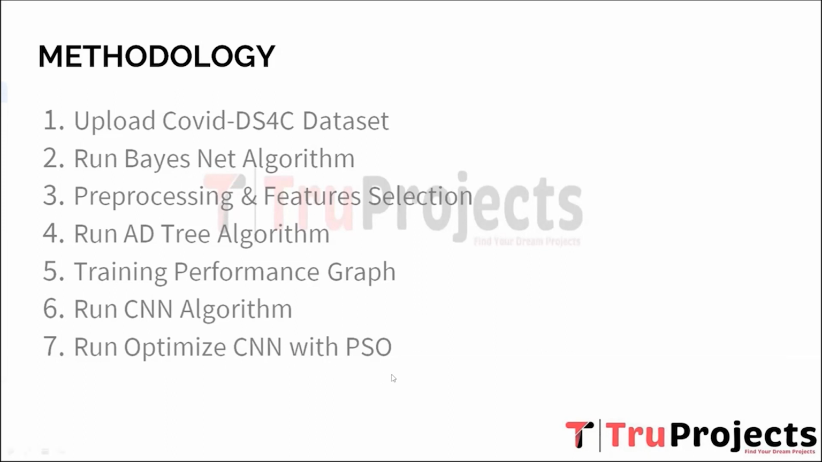Seventh, run optimized CNN with PSO. Optimizing a CNN with particle swarm optimization, that is PSO, involves fine-tuning the architecture and parameters of the CNN model to improve its performance. PSO is a heuristic optimization technique inspired by the behavior of birds flocking or fish schooling. It helps find optimal or near-optimal solutions to complex optimization problems.